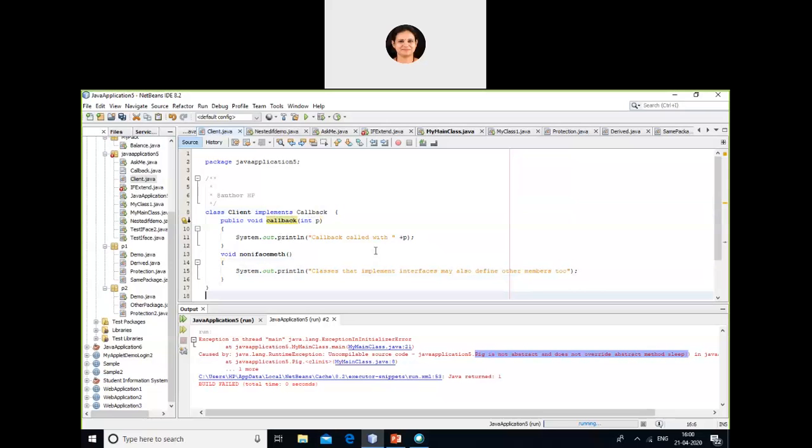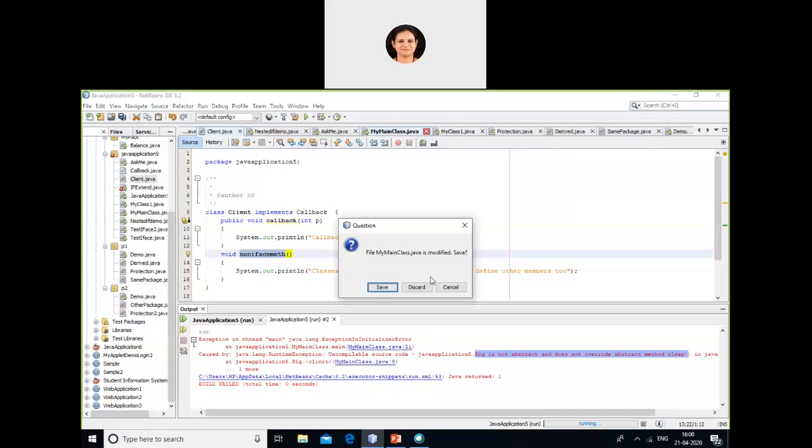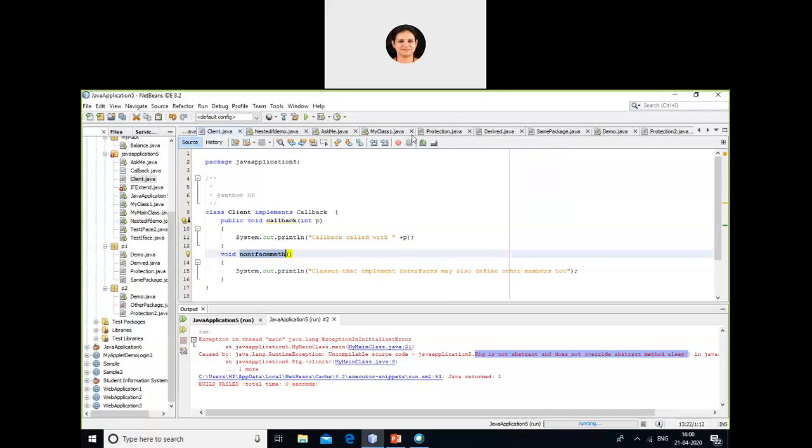Now it is not mandatory that it only implements the methods of the interface. It can implement even methods which are not part of the interface. See here, non-iFace method is not a part of the callback interface, right? I have too many tabs open here, I'll just close some.